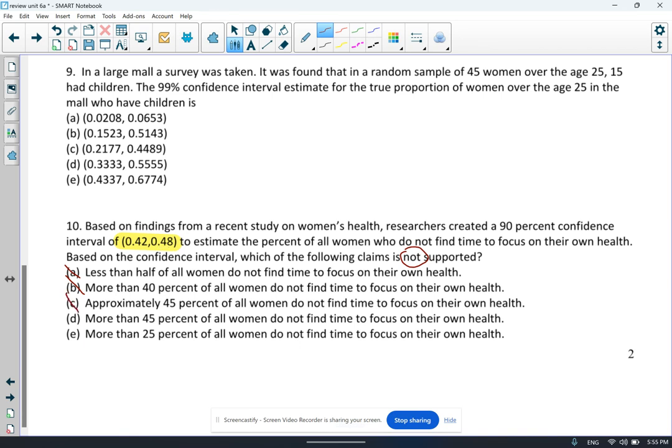More than 45% of all women do not find time to focus on their health. That's an incorrect statement. Why? Because although 45% is included in that interval, we have values less than 45, like 42, 43, 44. So therefore, that's not true for all values within that interval. We should just double check ourselves, so let's look at E. More than 25% of the women do not find time to focus on their health. Well, since these true values in here, 0.42 to 0.48, are greater than 25%, that's a true statement as well.